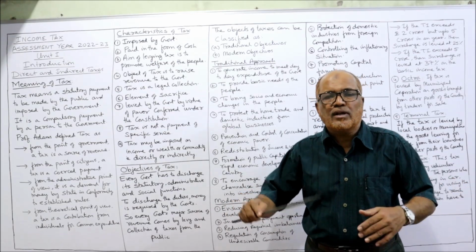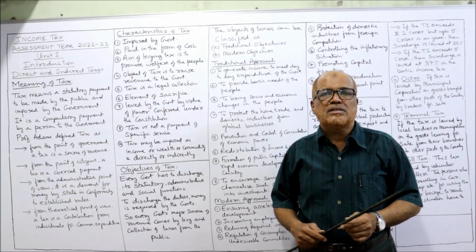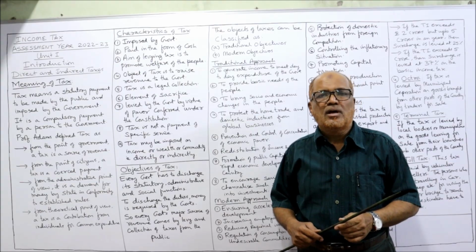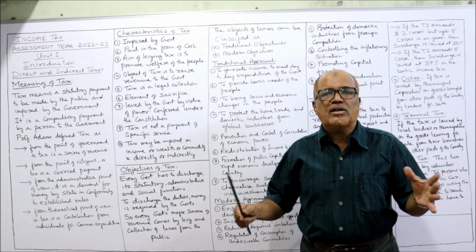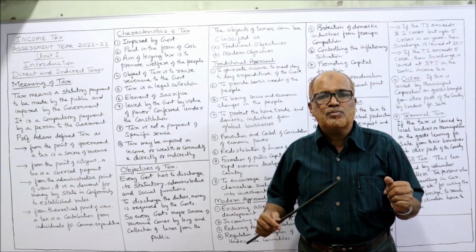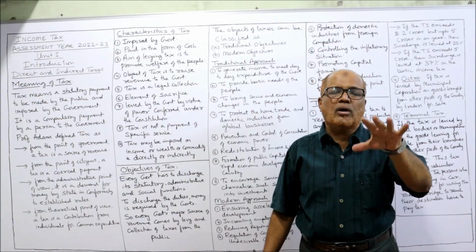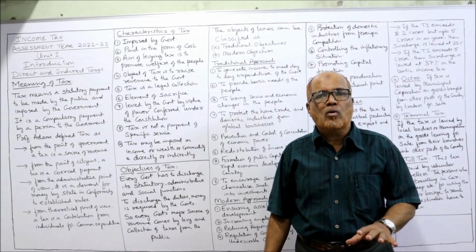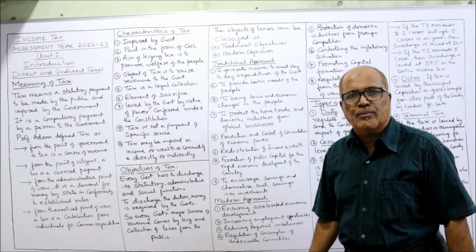Nobody will come forward, for example, for laying the roads, starting government hospitals, government educational institutions, and defense, law and order. All these are the common expenditure the government has to spend. The people have to pay the tax to the government so that the government can spend it on some common purpose. This is the definition given by Professor Adams.